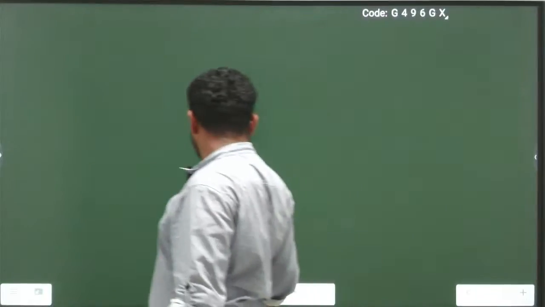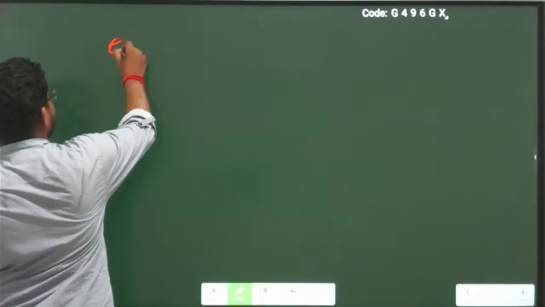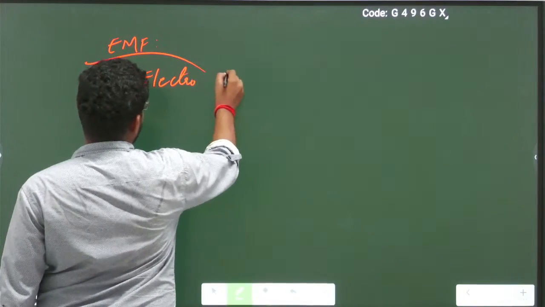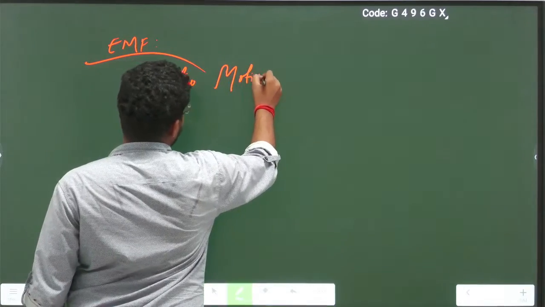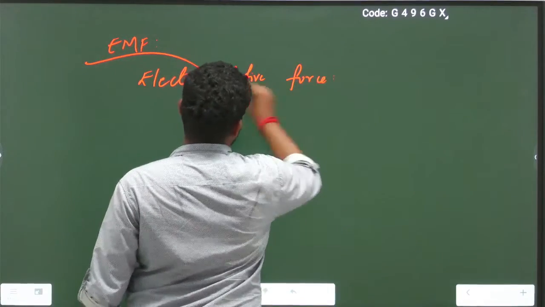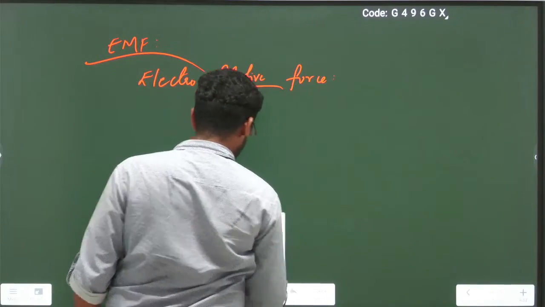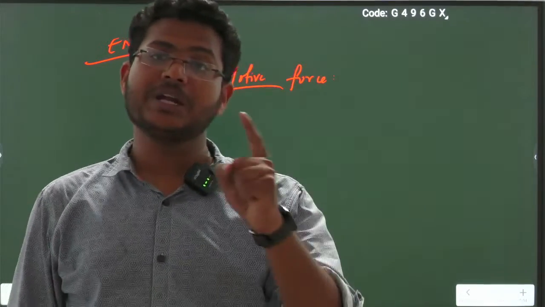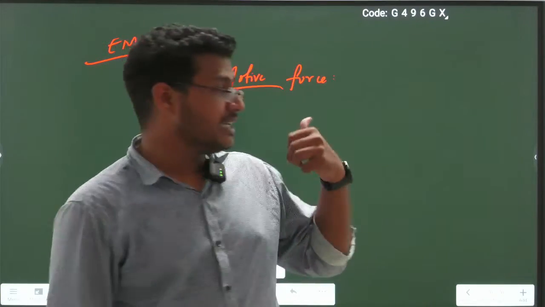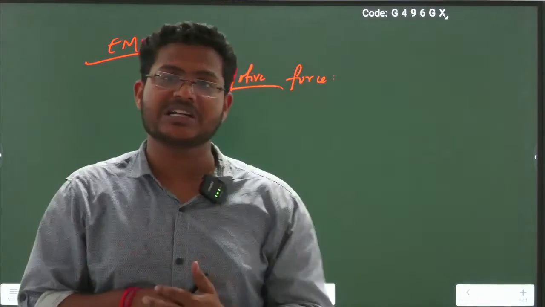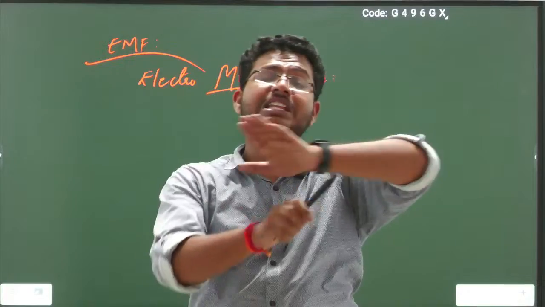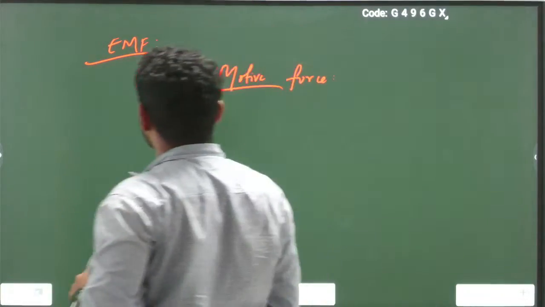Now we are moving on to another topic, that is EMF. I think you might know this concept earlier. EMF stands for electromotive force. What is meant by electromotive force? Electromotive force is simply the potential difference that exists between electrode and electrolytic solution. It is the maximum potential difference that exists between electrode and electrolytic solution when there is no current flow. So that is called electromotive force.